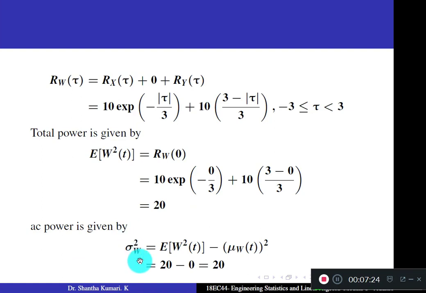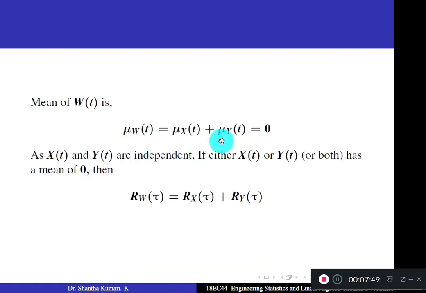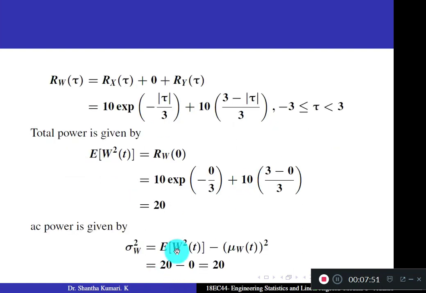AC power is given by sigma square of W. Actually it is variance. Variance is called AC power. Mean of the square is taken as total power. So variance is given by expectation of W square of t minus expectation of W of t whole square. Substitute expectation of W of t is 0, mu W of t is 0, and expectation of W square of t is 20.